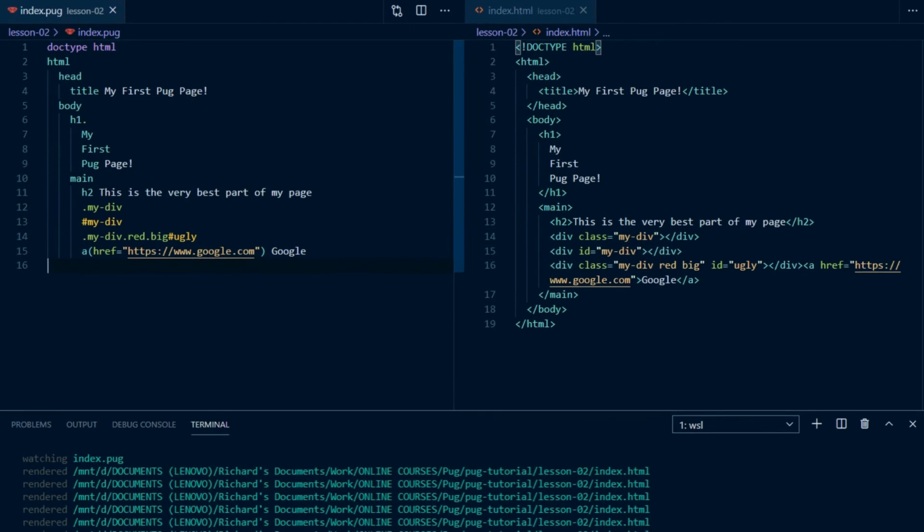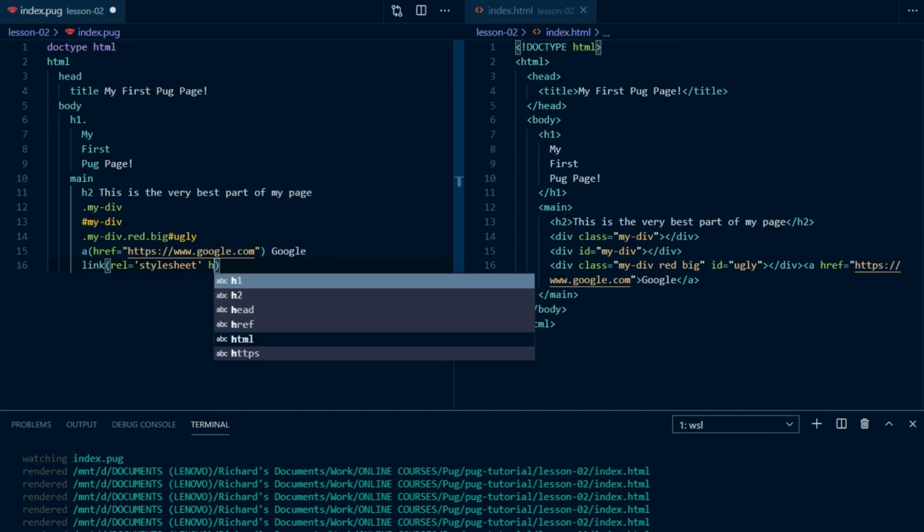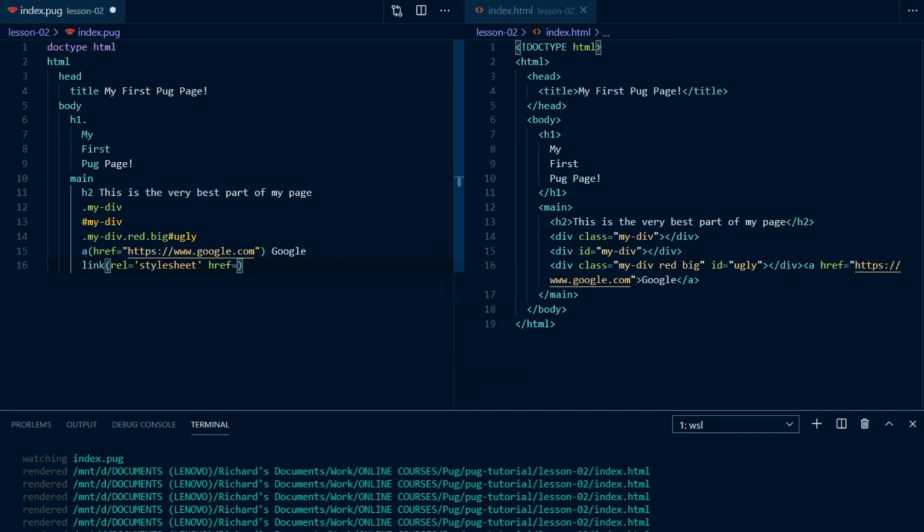To link to an external style sheet, you have to specify that it is a style sheet using the rel attribute. So link, and then in parentheses, rel equals stylesheet, and then its location with href, href equals css/style.css, and close the parentheses.